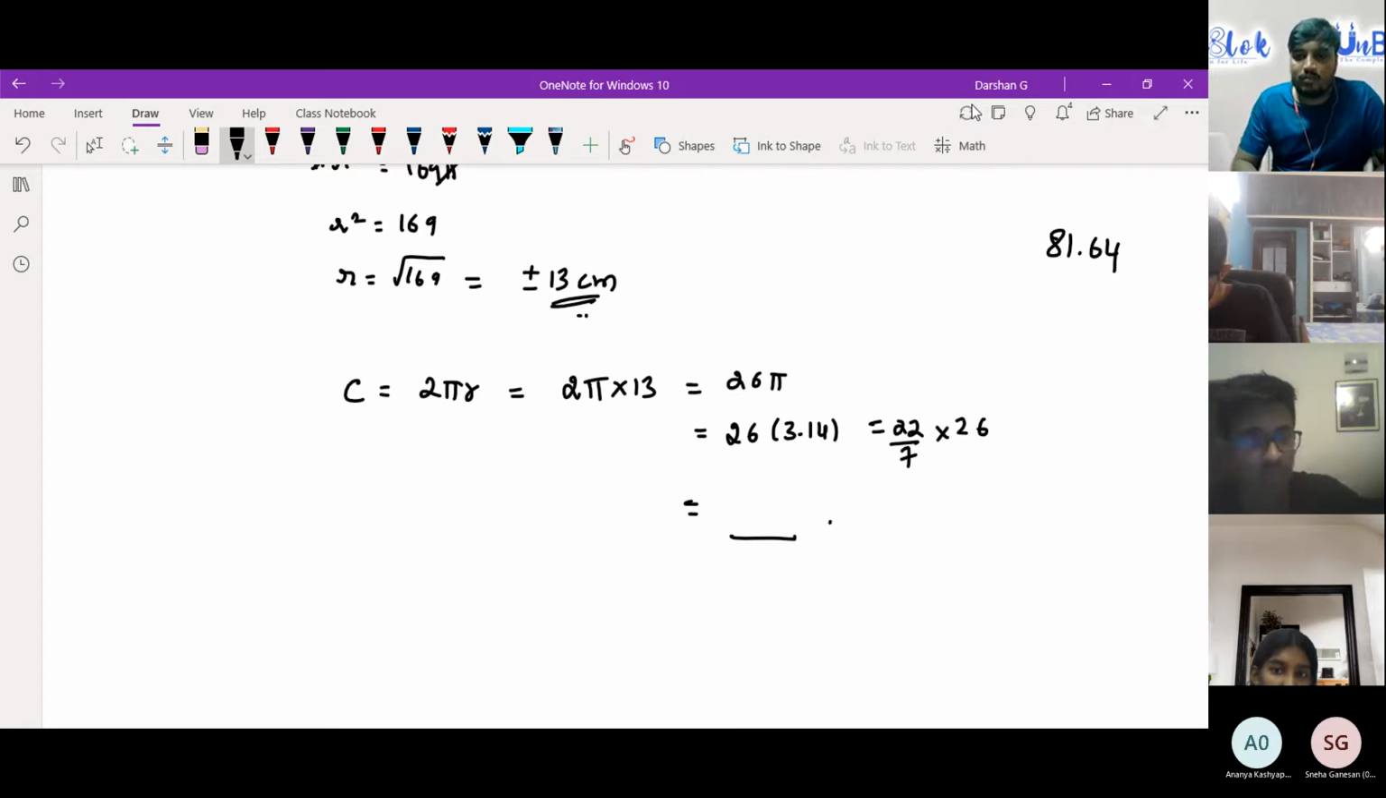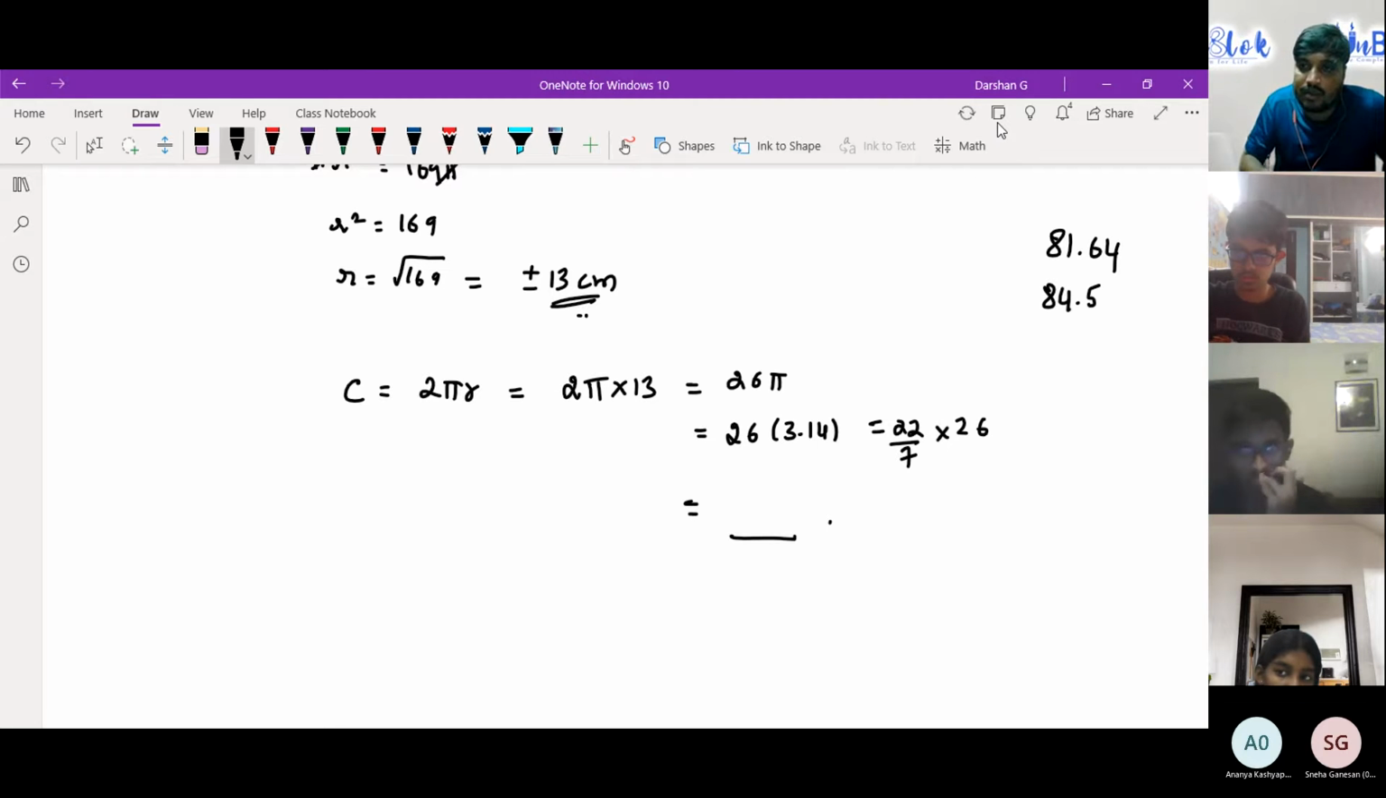Looking for other answers as well because this is not the answer that I've got in my text, but it's near to it. So I want to discuss other answers as well. Tejas, yes, you have got the answer, I guess. Sir, 84.5. 84.5. Very good.